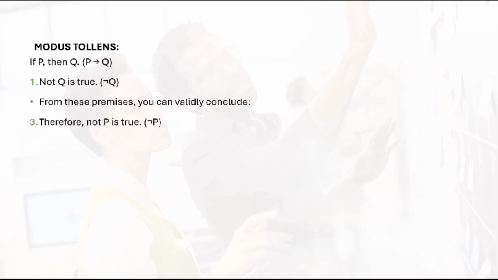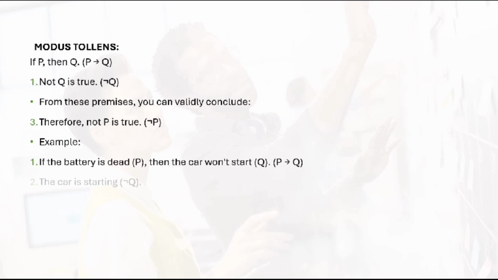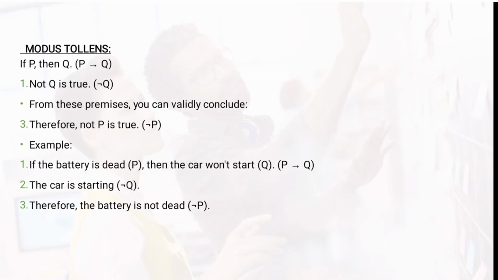Modus tollens. If I say if P then Q, and Q is false, then automatically P becomes false, because Q is dependent on P. The truth value of Q depends on P. If P happens then Q automatically will happen. Consider an example. If it is raining then the ground becomes wet. If I say the ground does not become wet, that means I made Q into not Q, then automatically it is raining becomes false. That means the truth value of P also becomes false.